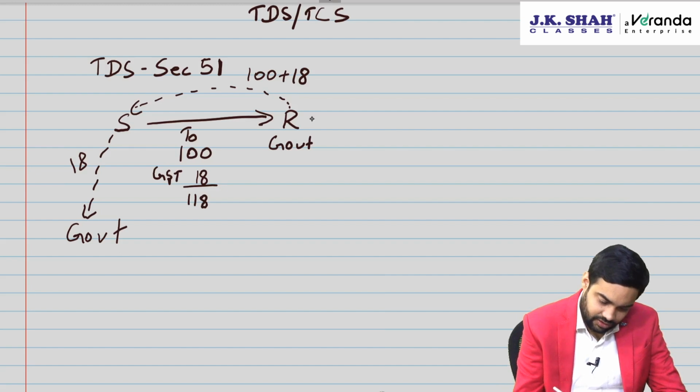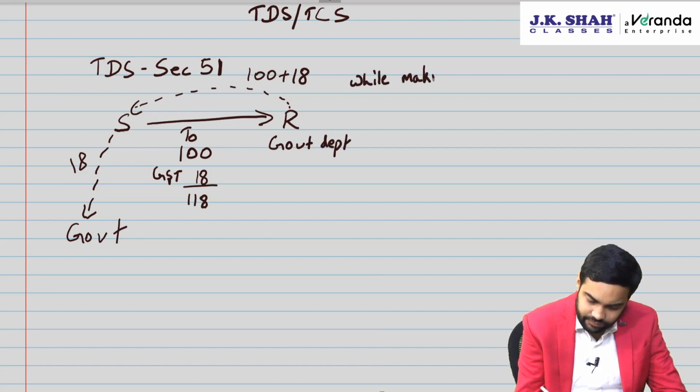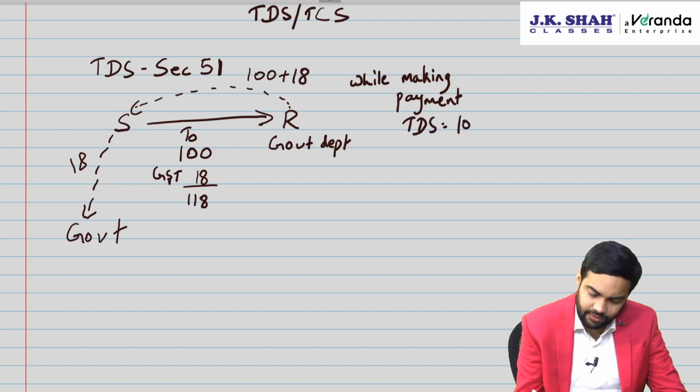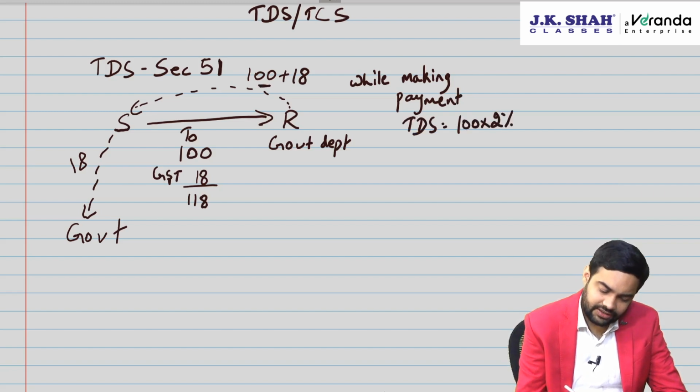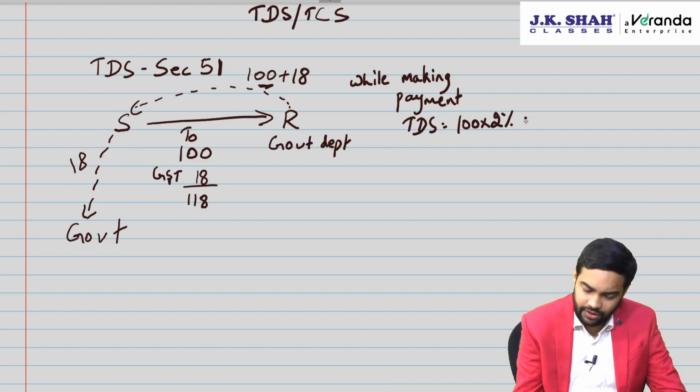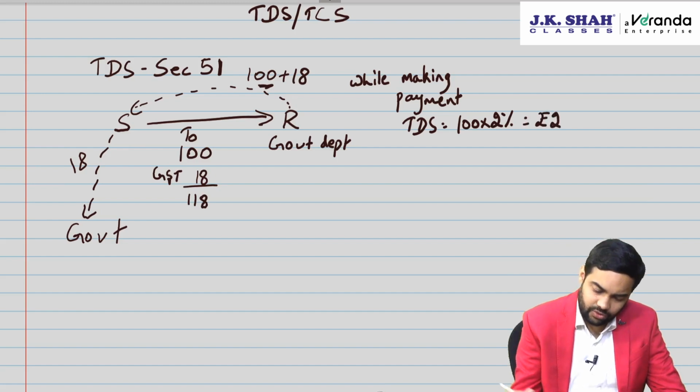So the law says that government department, while making payment to the supplier, they have to deduct TDS and that will be 2%. So 100 rupees. It's not on GST, it's only on the base value. While making payment, you have to deduct 2 rupees.